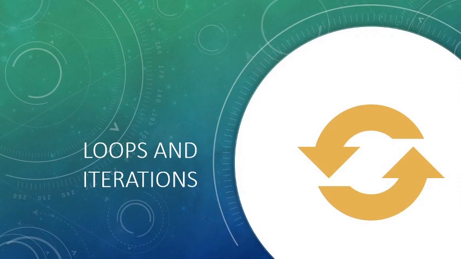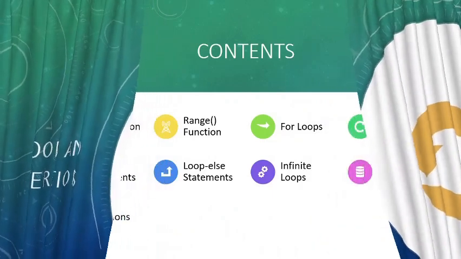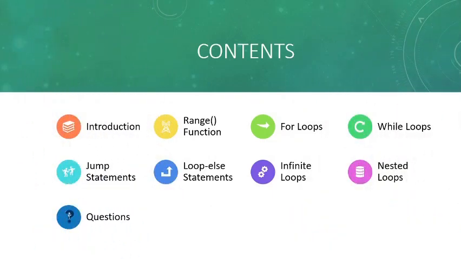Coming to the next part, that is loops and iterations. As the name suggests, loops go on in a cyclic way, they iterate themselves until the condition turns false. It means they will execute as long as the condition is true. Here the topics covered are the range function, for loops and while loops. Python supports two kinds of loops, for loops and while loops, and there are different variations of the loops, and jump statements as well.